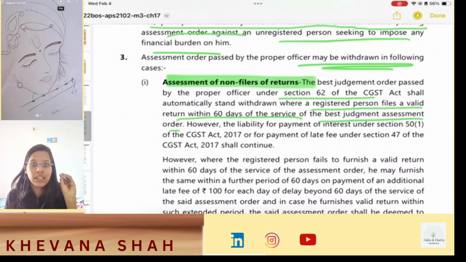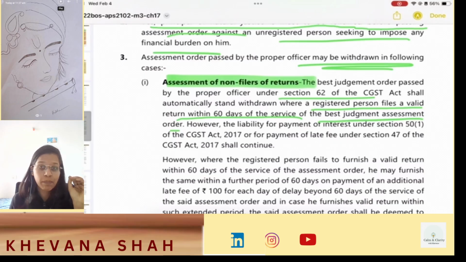So in case if best judgment assessment order is passed on the assessee and within 60 days of that order, if the assessee is filing valid return, then this order shall automatically stand withdrawn. However, the liability to pay interest and any late fees will still prevail. Okay, only your order will stand withdrawn in case a valid return is filed within 60 days.